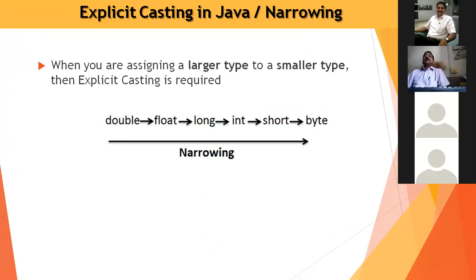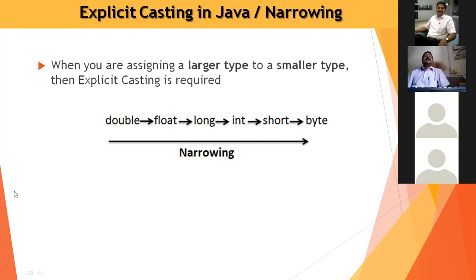Even as I asked you some questions online about implicit conversion in Java, that is narrowing and widening of our data types. So we are assigning the larger type to a smaller type or a smaller type to a larger data type.